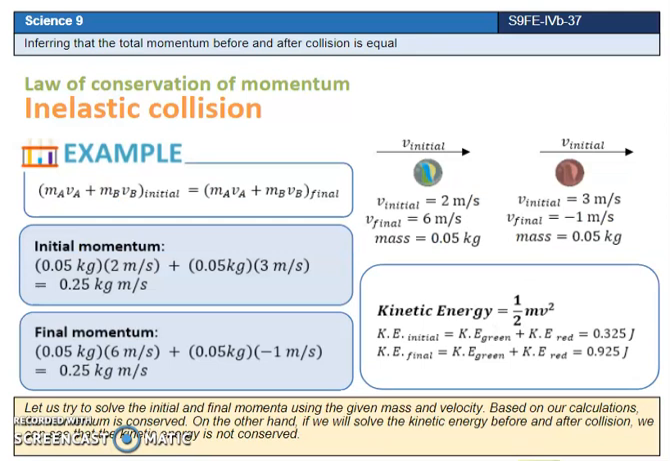Let us try to solve the initial and final momenta using the given mass and velocity. Based on our calculations, the momentum is conserved. On the other hand, if we will solve the kinetic energy before and after collision, we can see that the kinetic energy is not conserved.